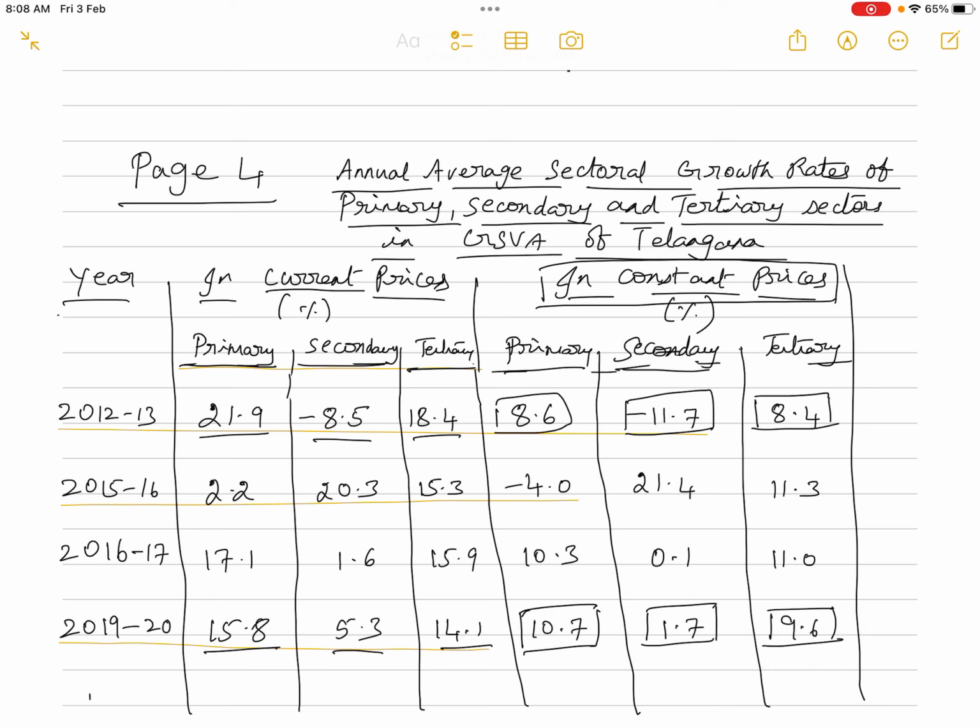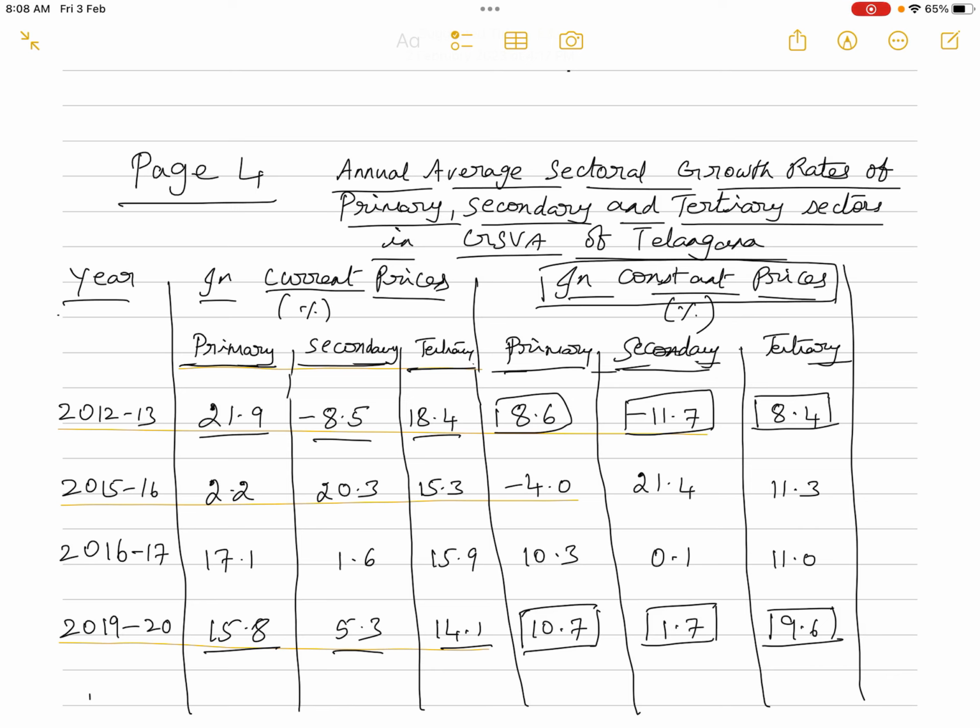For the primary sector in 2012-13, in current prices it was a 21.9% growth rate, whereas at constant prices it happens to be only 8.6%. So there is a lot of difference between 21.9 and 8.6.